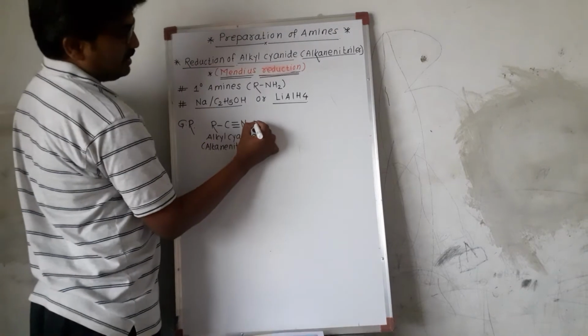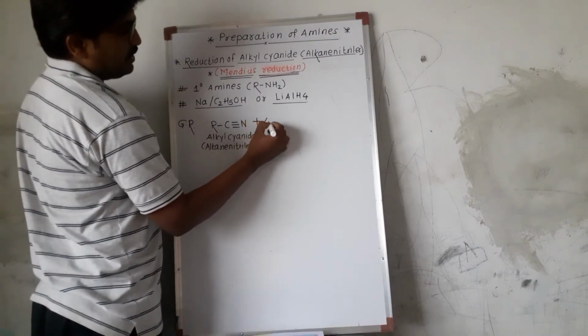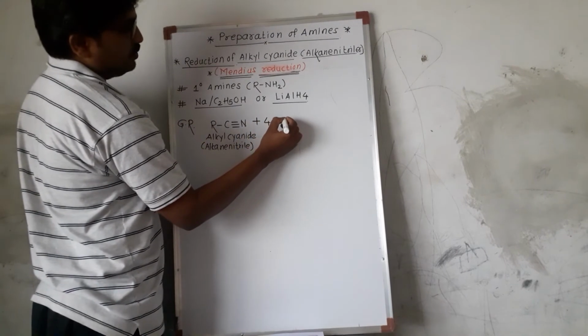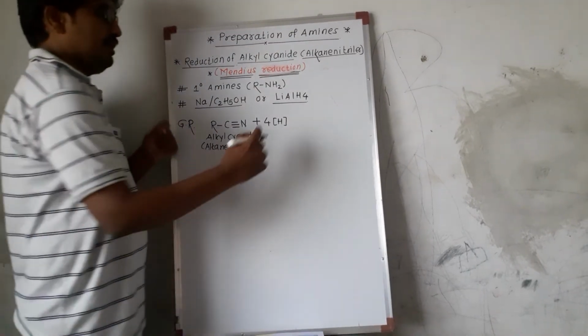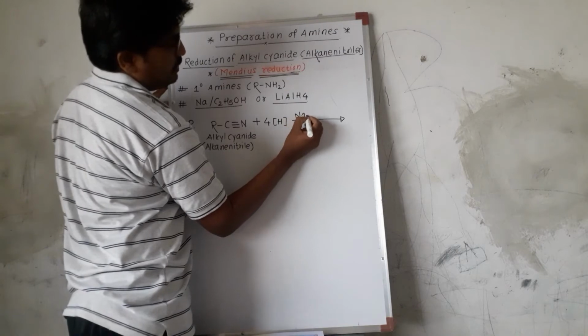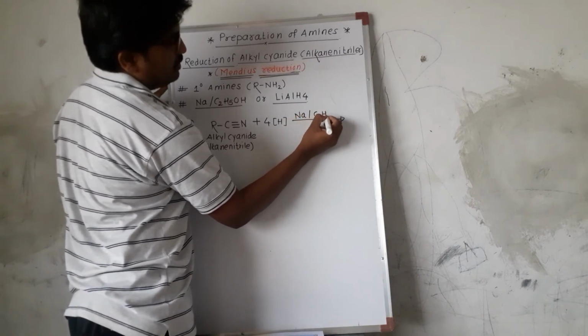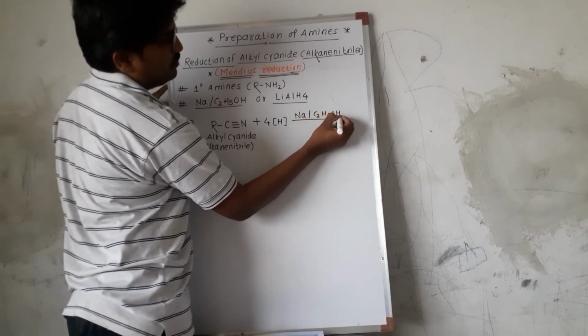This alkane nitrile is reduced by using nascent hydrogen, that is 4H, in presence of any one from these two. We take sodium in ethanol, that is C2H5OH.